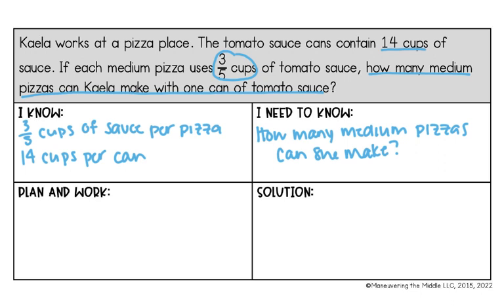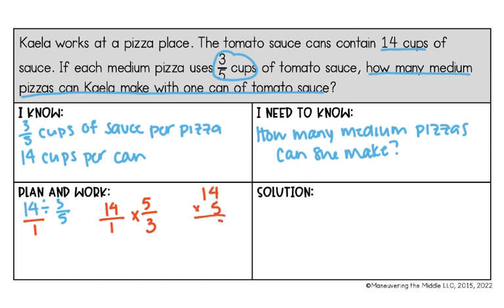So we're going to take our 14 cups and divide it by the 3/5. And I'm going to put 14 over 1 so that it's a fraction. So we keep the first fraction, 14 over 1, change division to multiplication, and flip the second fraction. So we have 14 times 5, 1 times 3. So I'm going to do 14 times 5 over here on the side.